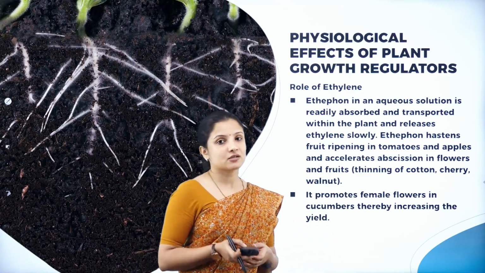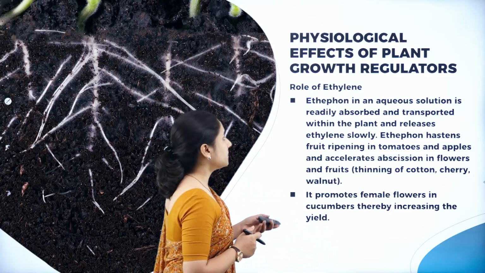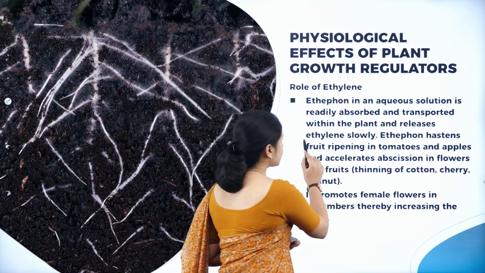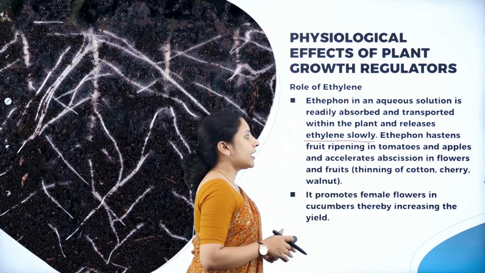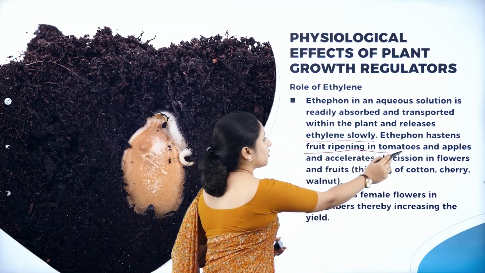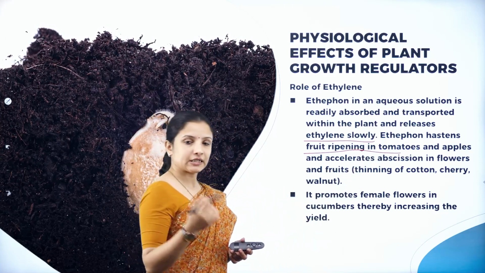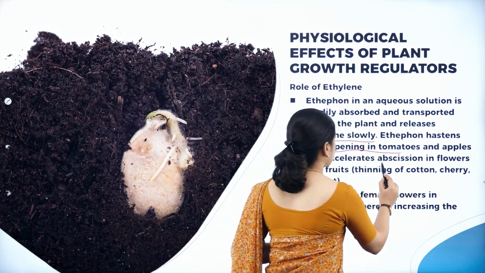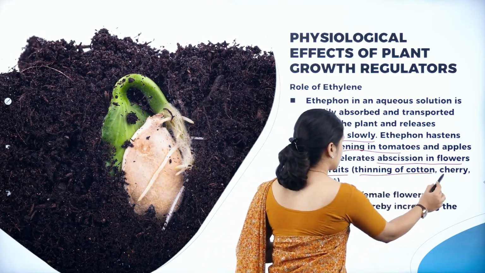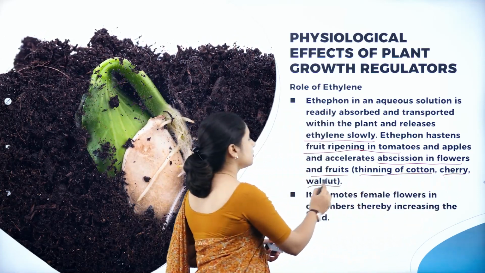It can easily travel through different parts of the plant body, and therefore it can release ethylene very, very slowly in the plant body. Ethaphon therefore helps in ripening of the fruit in tomatoes, and also it increases the abscission in flowers and fruits, such as the thinning of cotton, cherry, and also walnut.